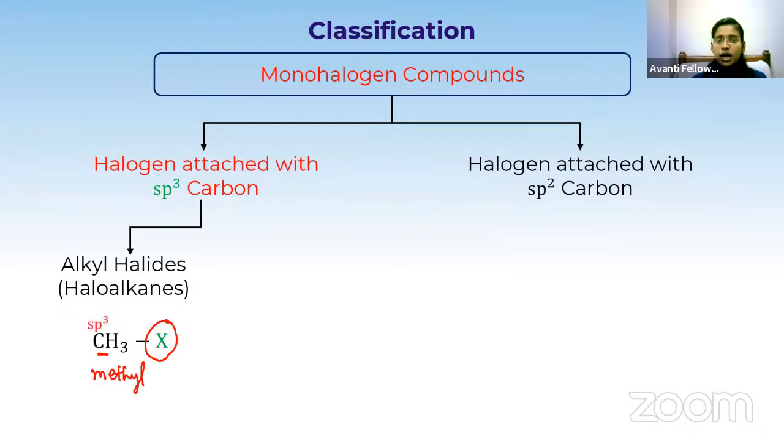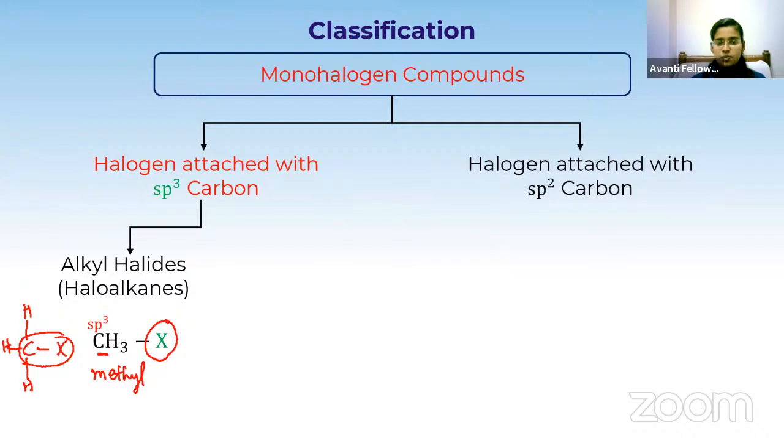How to find the hybridization? By looking at the carbon. If the carbon has a double bond, then it is sp2. If it has only single bonds, then it is sp3. Here the halogen is attached to the carbon which has only single bonds around it.